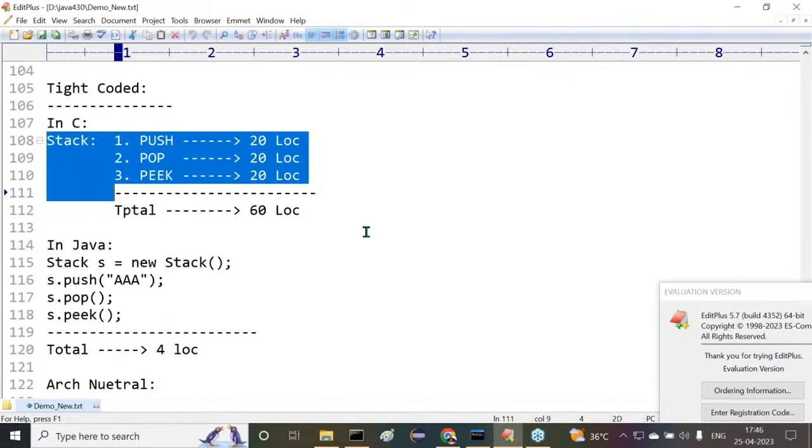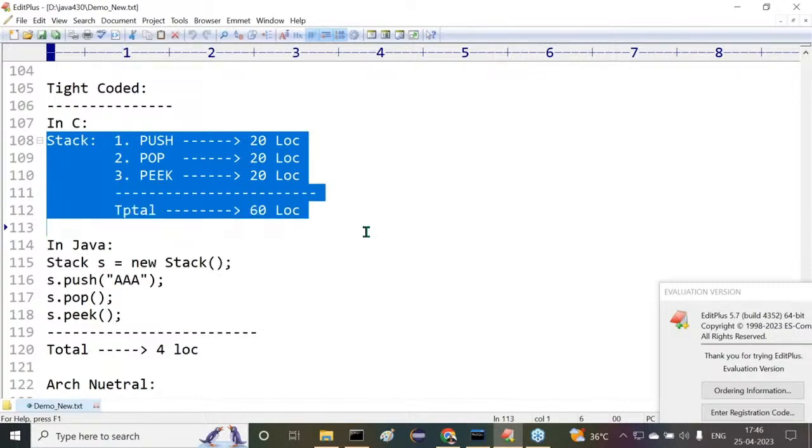In the C programming language, to perform the push operation, nearly 20 lines of code we are going to consume. To perform the pop operation, again 20 lines of code. On average, again 20 lines of code for the peek operation. Overall, how many instructions are we going to consume for stack operations? 60 lines of code.